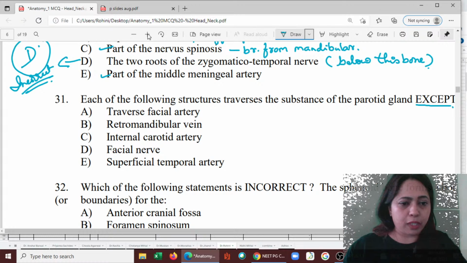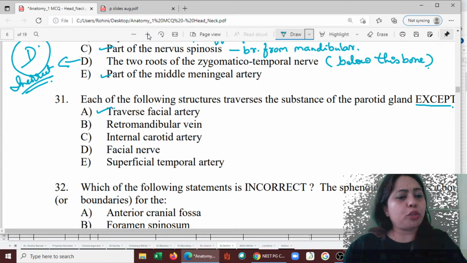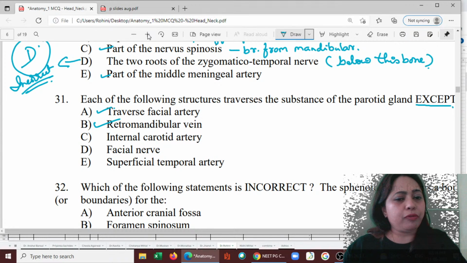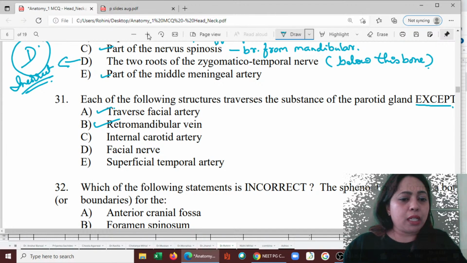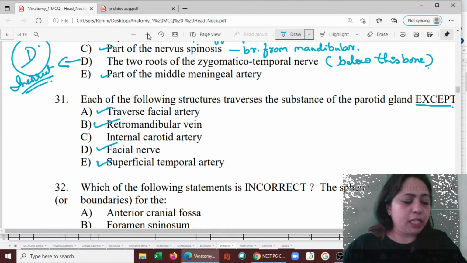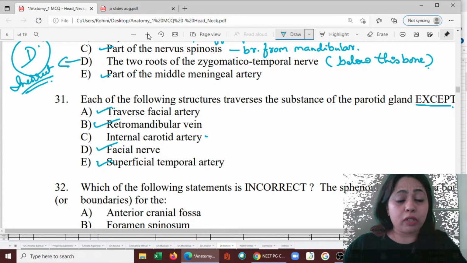This is a part of the parotid gland, of course. Retromandibular vein formation also, transverse facial artery. Retromandibular vein, yes. Facial nerve, yes. Superficial temporal artery, yes. Now, what is not inside is the internal carotid artery.